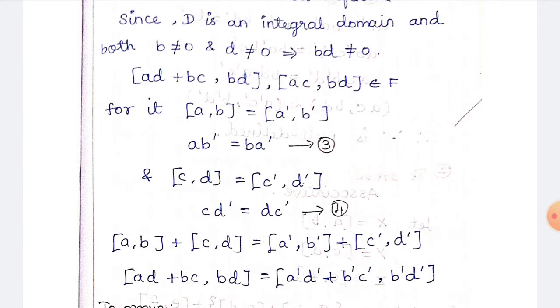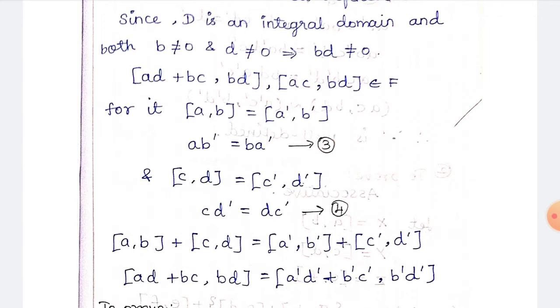Similarly, (C, D) is equal to (C dash, D dash), which means C D dash is equal to D into C dash. Put this as equation number 4. So in the next step, (A, B) plus (C, D) is equal to (A dash, B dash) plus (C dash, D dash).